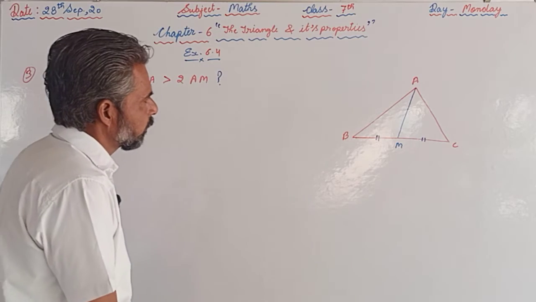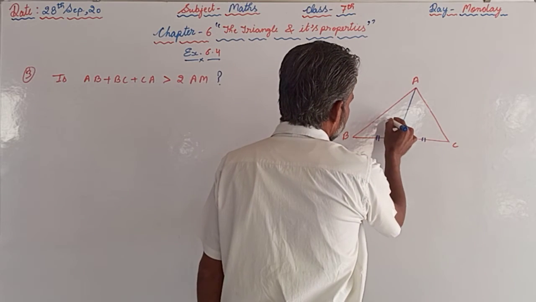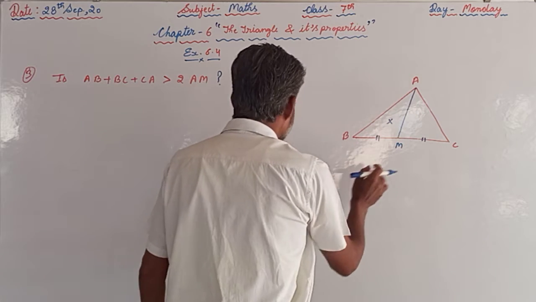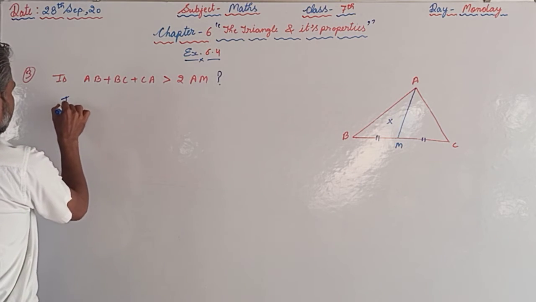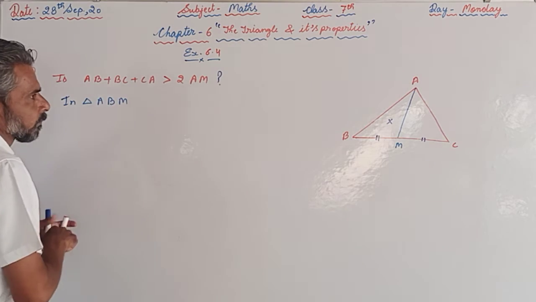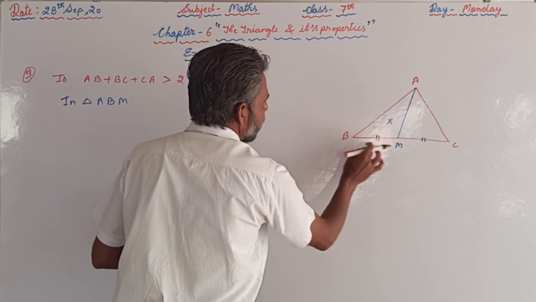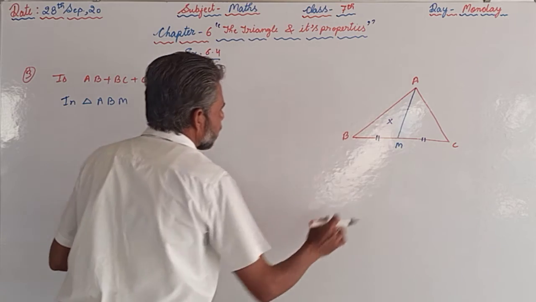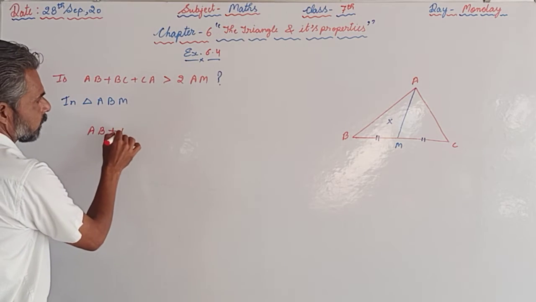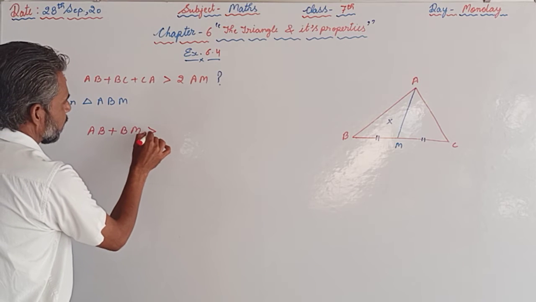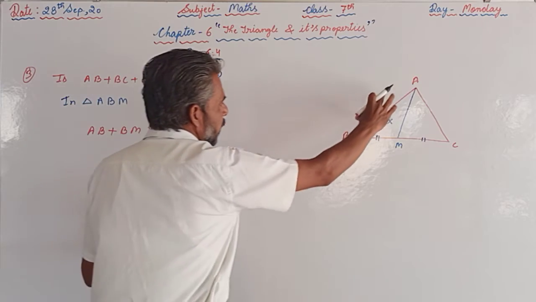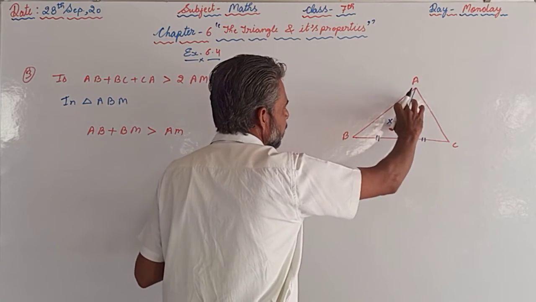So first of all we will consider this triangle ABM. In triangle ABM, we can say that AB plus BM is greater than AM.